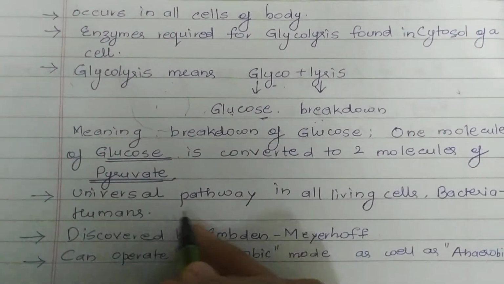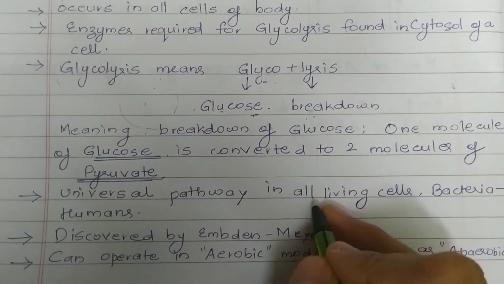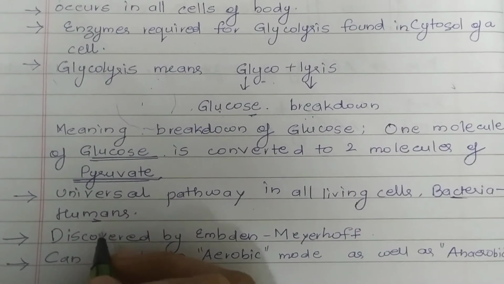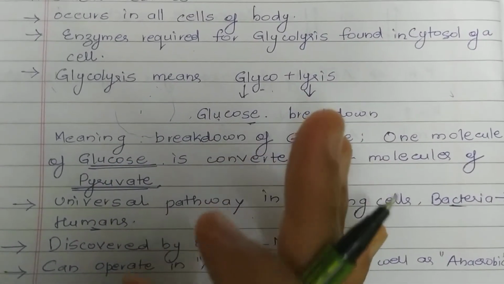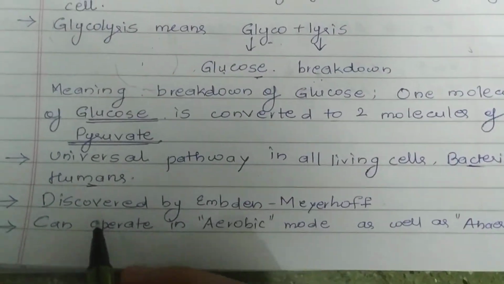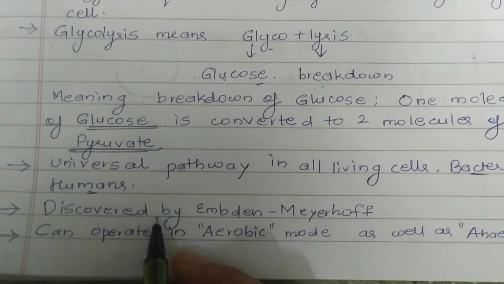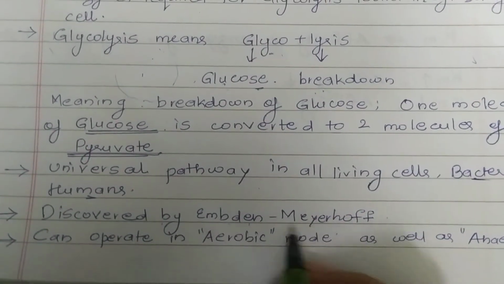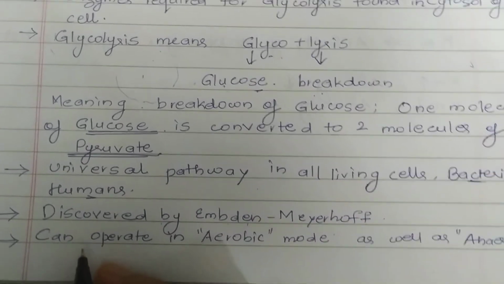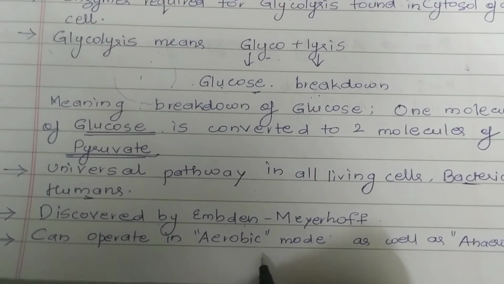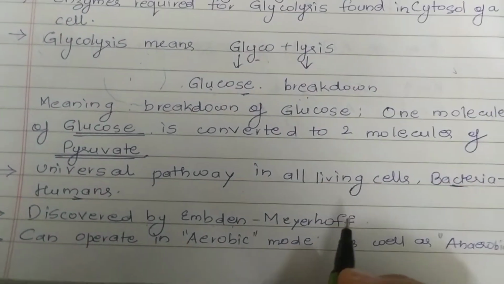It's a universal pathway. It's found in all living cells, right from bacteria to humans, and the glycolysis occurs in the same way. This process was discovered by Embden and Meyerhof, so it is also known as the Embden-Meyerhof pathway. It can operate in aerobic mode as well as anaerobic mode.